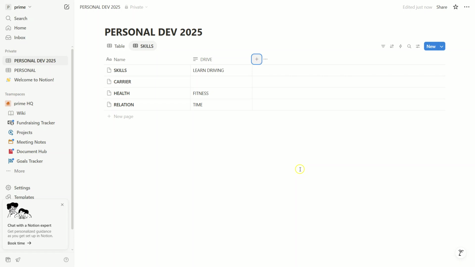Finally, remember to review and update your plan regularly. Life changes, and so do your goals. Regular updates will ensure that your plan stays relevant and effective.